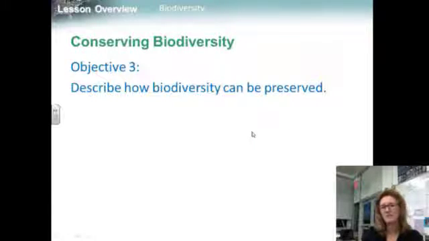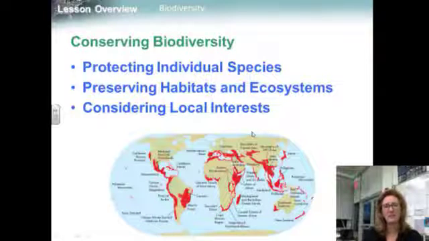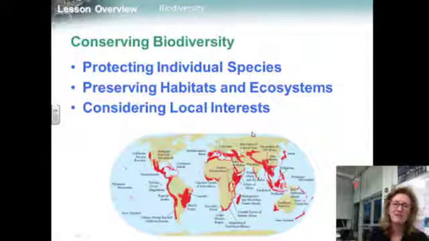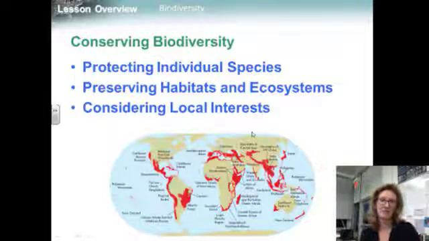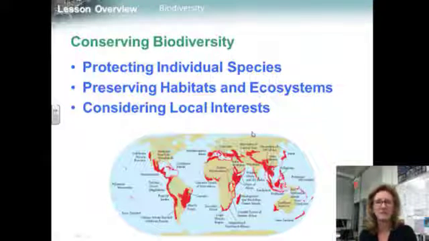Objective 3, describe how biodiversity can be preserved then. Let's see what we can do. How do we preserve biodiversity? To conserve biodiversity, we must protect individual species, preserve habitats and ecosystems, and make certain that human neighbors of protected areas benefit from participating in conservation efforts.